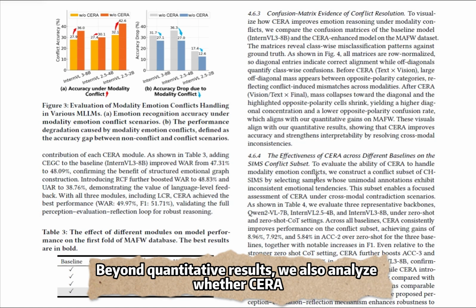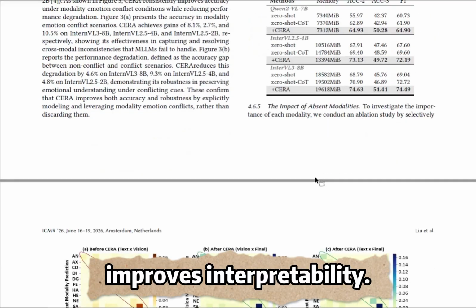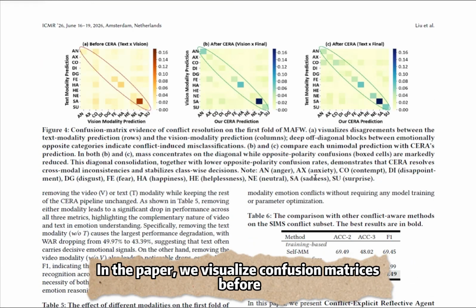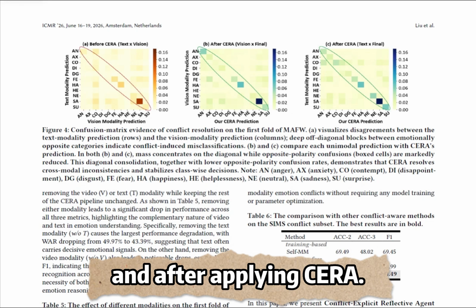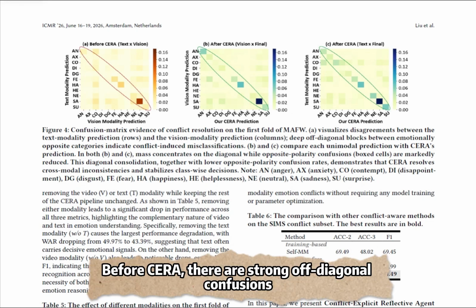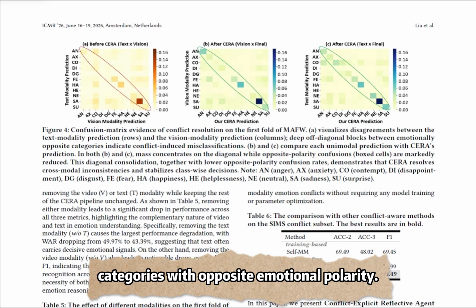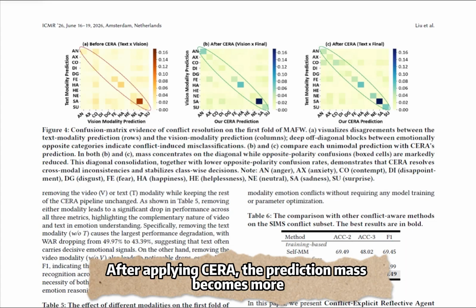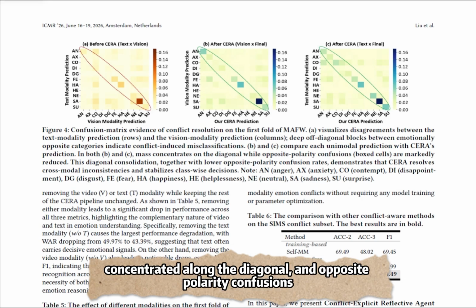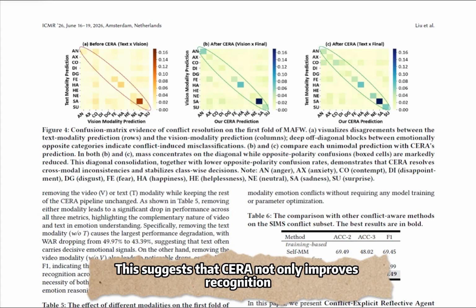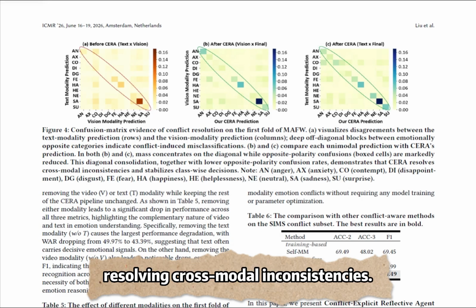Beyond quantitative results, we also analyze whether CERA improves interpretability. In the paper, we visualize confusion matrices before and after applying CERA. Before CERA, there are strong off-diagonal confusions between text predictions and vision predictions, especially between categories with opposite emotional polarity. After applying CERA, the prediction mass becomes more concentrated along the diagonal and opposite polarity confusions are reduced. This suggests that CERA not only improves recognition accuracy, but also stabilizes the reasoning process by resolving cross-modal inconsistencies.